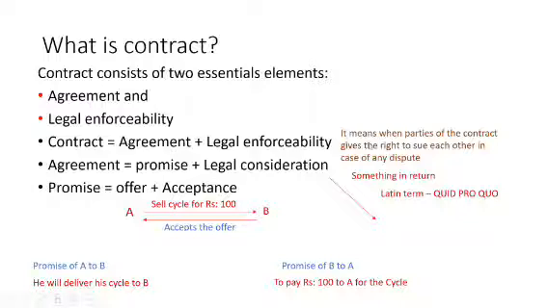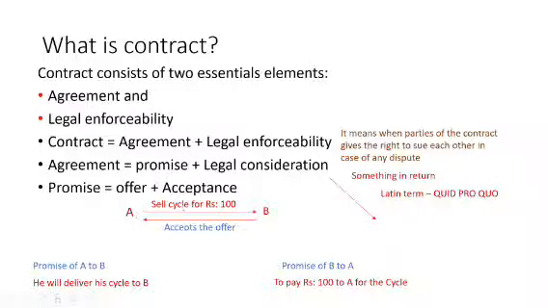Legal enforceability means that the parties to a contract have the right to sue each other in case of any dispute. I told you that legal enforceability means it should be legal and it should not be illegal. So how to enforce a contract? Now A said that I will sell you the cycle for 100 rupees, and B also accepted this offer.